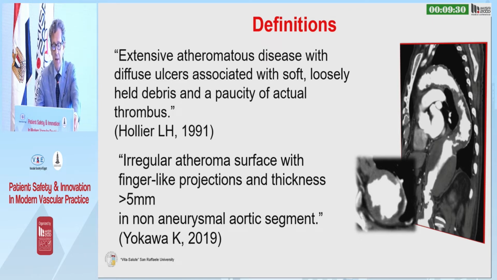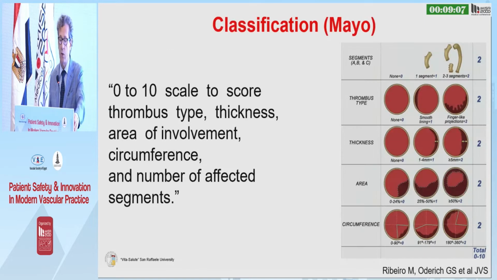It says irregular atheroma surface with finger-like projection and thickness more than 5 millimeters in non-aneurysmal aortic segments. So please concentrate on this part. The thrombus that is within the aneurysm does not count for the shagginess. So it's the thrombus that is in the non-aneurysmal aorta we should be looking at.